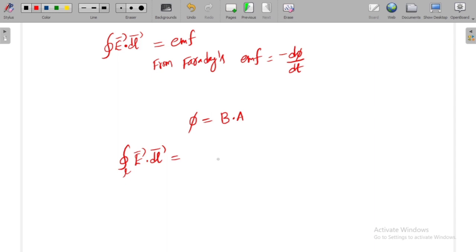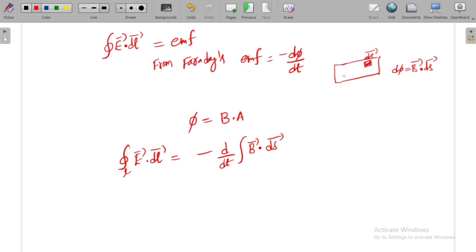I can write this as minus d by dt of the integral of B bar dot ds bar, because when considering a closed path, I need to consider the total flux through it. For a small portion, d phi is equal to B bar dot ds bar, where ds bar is the area of this small portion.